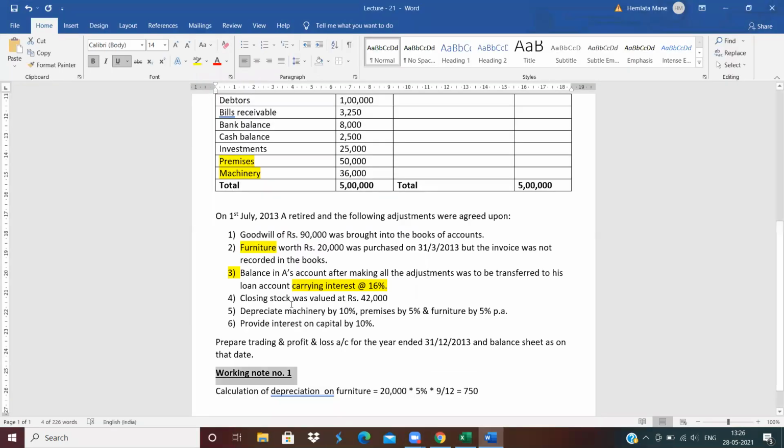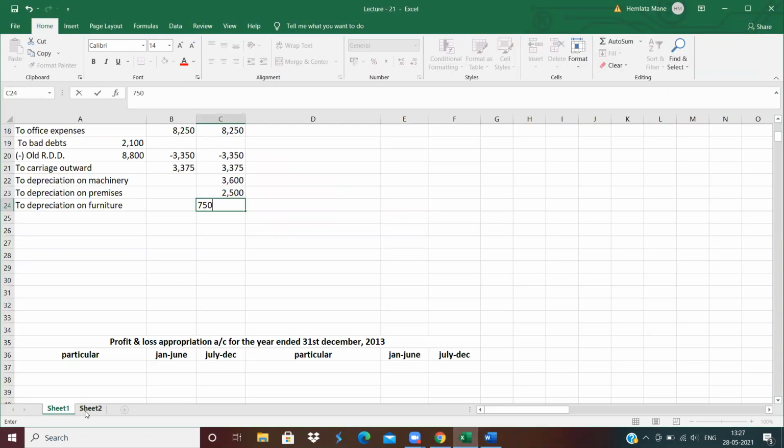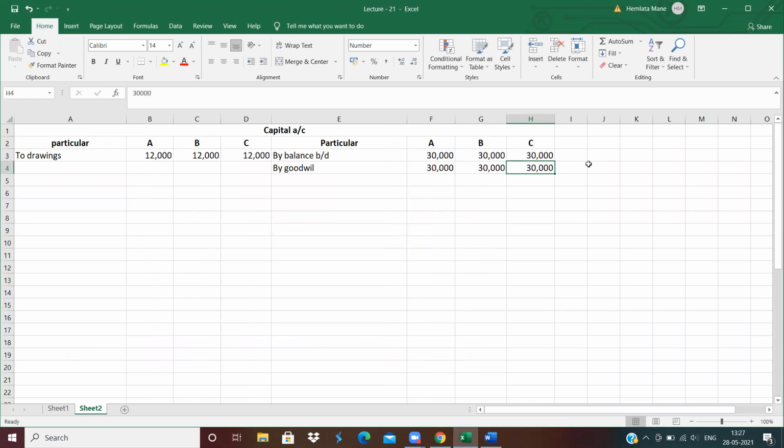Now, next adjustment, provide interest on capital. So see the amount of capital. How much is the amount of capital? 30, 30, 30. Provide 10% interest on capital. 10% means 3,000 and 3,000.